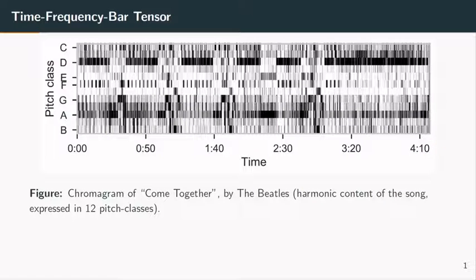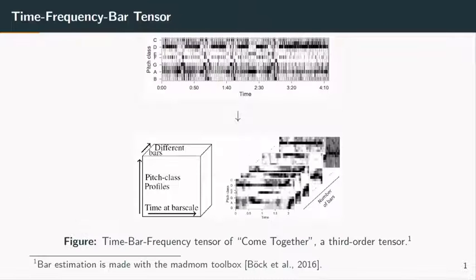So now, let's consider the chromagram of a song. Here, the song Come Together by the Beatles. From this time-frequency representation, we can construct a third-order tensor, which we call the time-frequency-bar tensor, or TFB tensor.